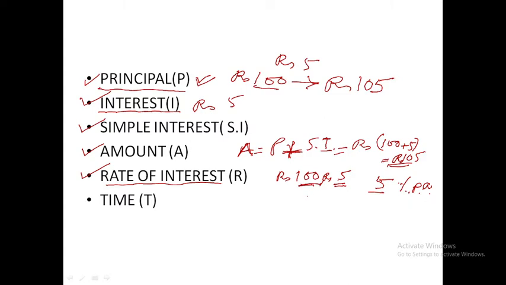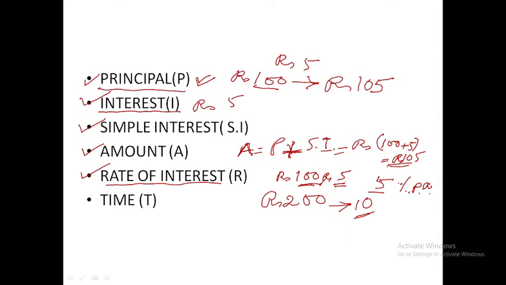So suppose you borrow rupees 200, how much will you pay? For 200 it will be 5 plus 5, rupees 10 you will pay. So on rupees 200 you will pay 10 for 1 year.